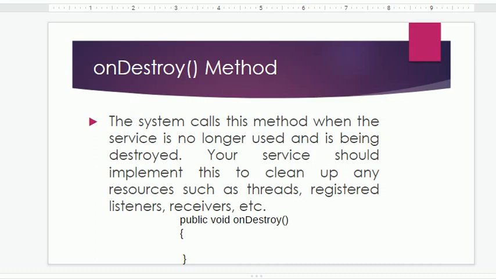So it depends on what should be cleaned up from the code. We will discuss in detail threads, registered listeners and receivers.